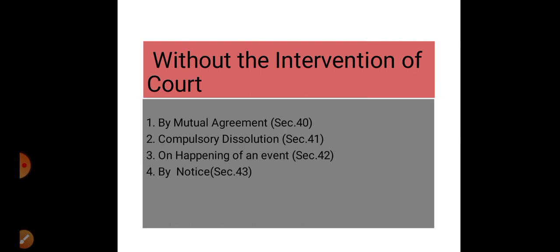Section 43 says when the duration of the partnership firm is not fixed and it is at will only, then any partner by giving notice to the other partners can dissolve the firm. It can be dissolved only by the notice of the partners.